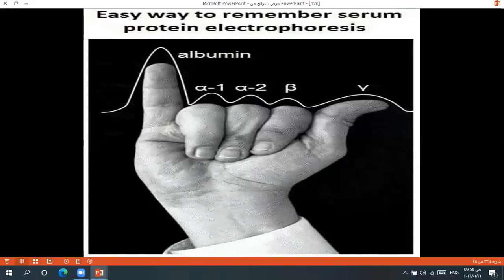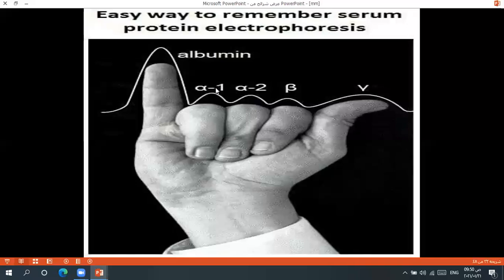Usually we do what we call serum protein electrophoresis. These antibodies or immunoglobulins are proteins. So when we do SPE, serum protein electrophoresis, we can identify two types of protein: albumin and globulin.